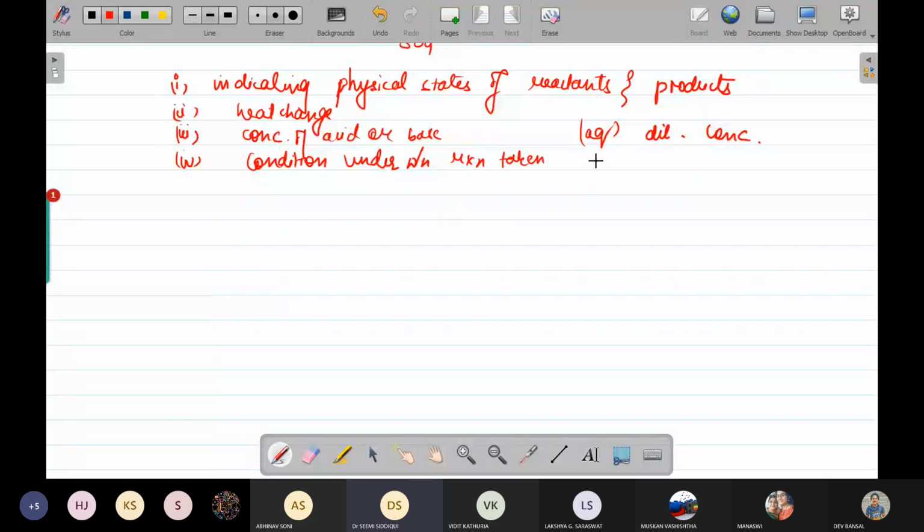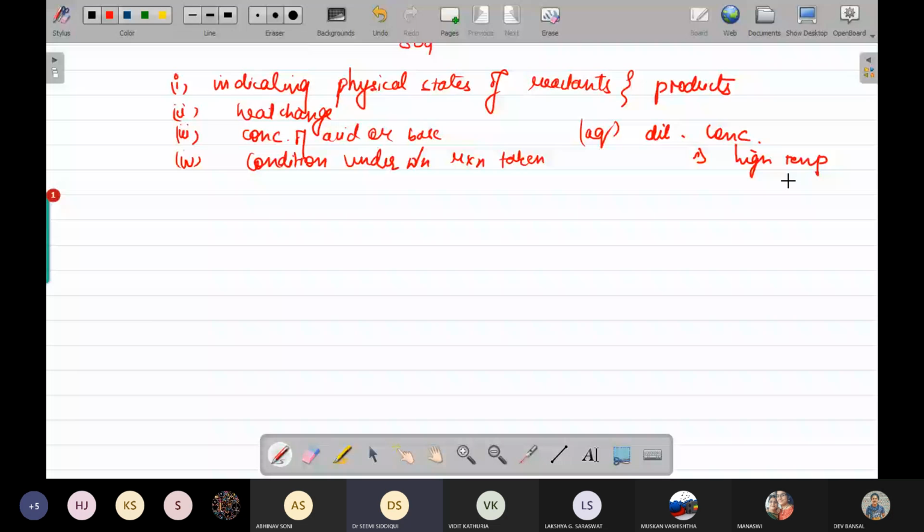Means कि आपकी रिएक्शन को आपने हीट दिया, हाई टेम्परेचर दिया, whatever the condition is being provided over there, that means you're indicating the conditions under which a reaction has taken place. These are the few points which we require to write down.